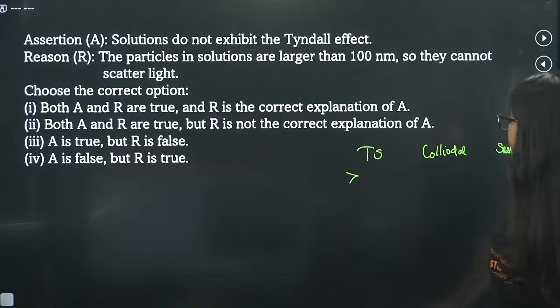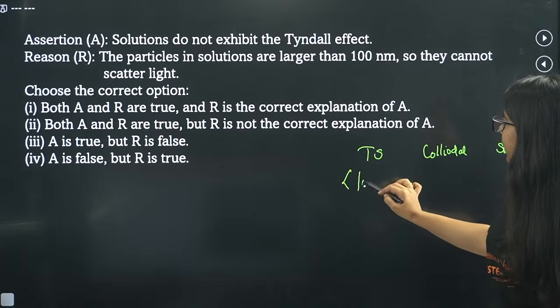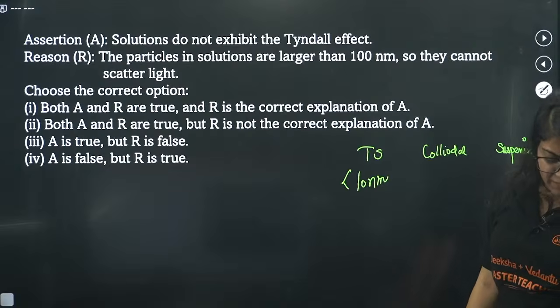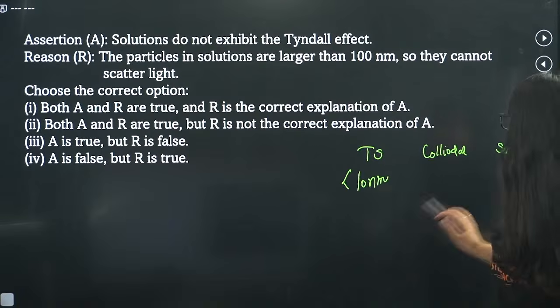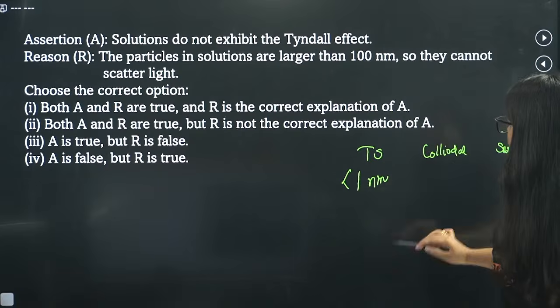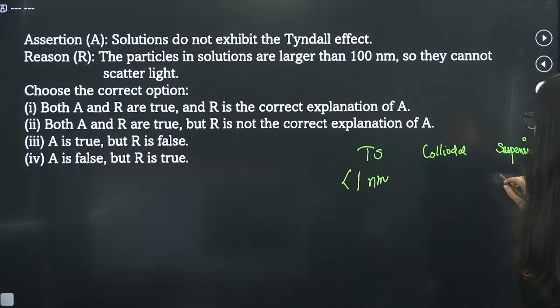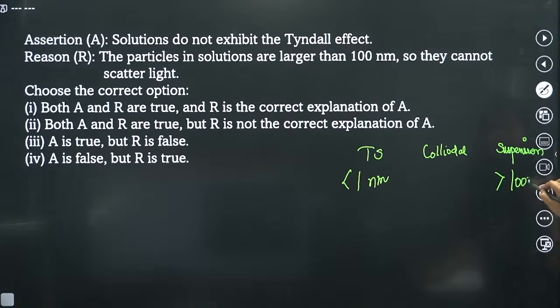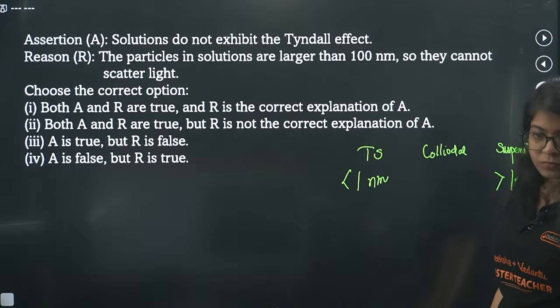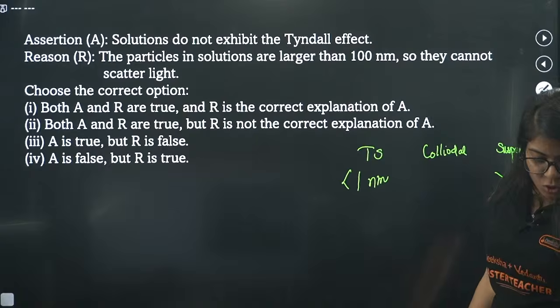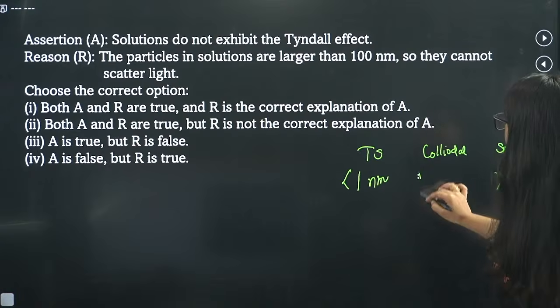True solution is less than 1 nanometer, right? Then we have suspension that is greater than 1000 nanometers, and colloidal is in between these two, so 1 to 1000 nanometers.